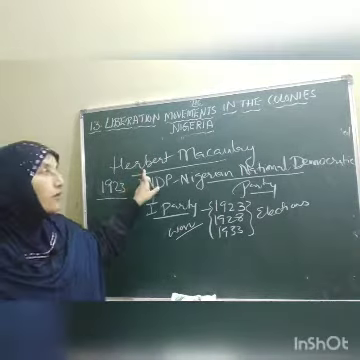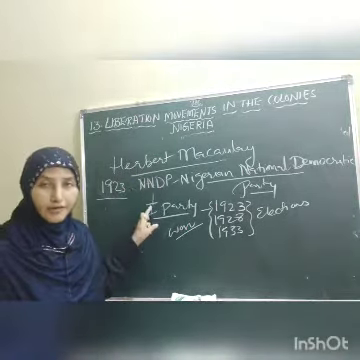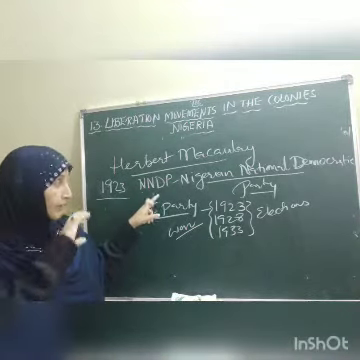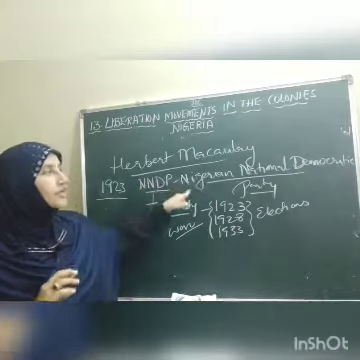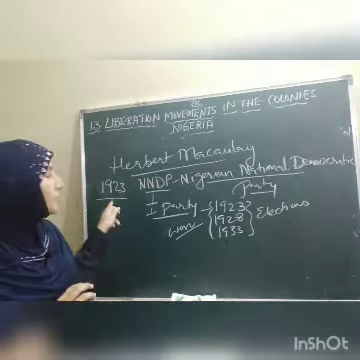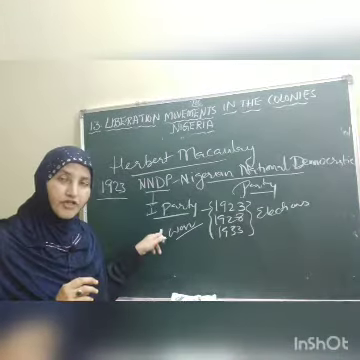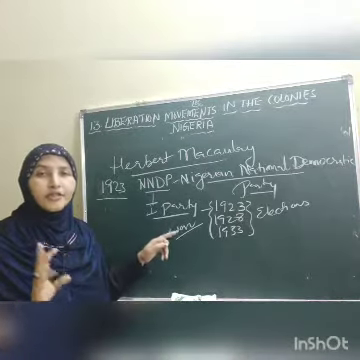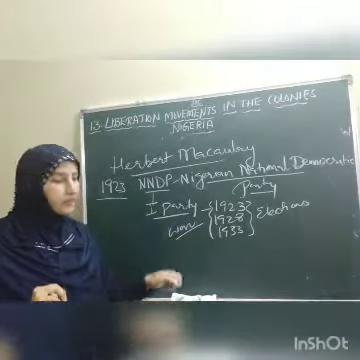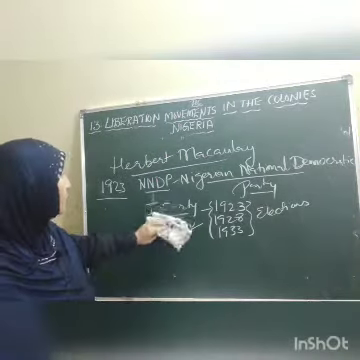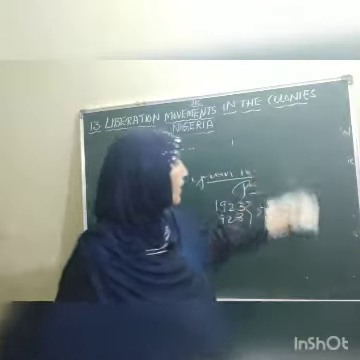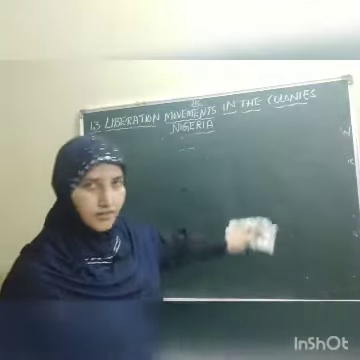So Herbert Macaulay founded the first party of Nigeria by the name NNDP, Nigerian National Democratic Party, in the year 1923. This party was the first party of Nigeria that won the elections in the year 1923, 1928 and 1933. Even this person supported that NNDP to attack on the British officers also.